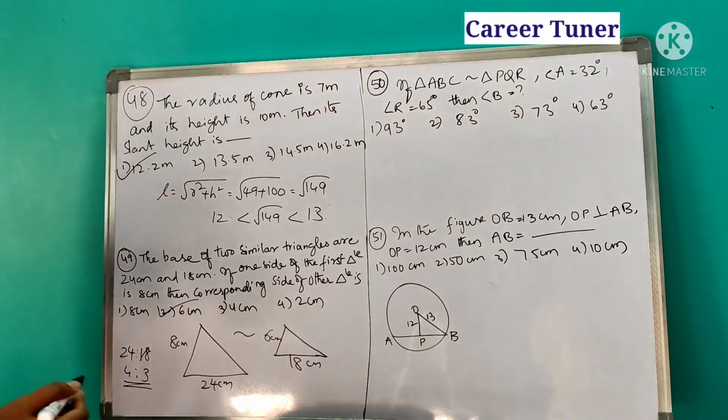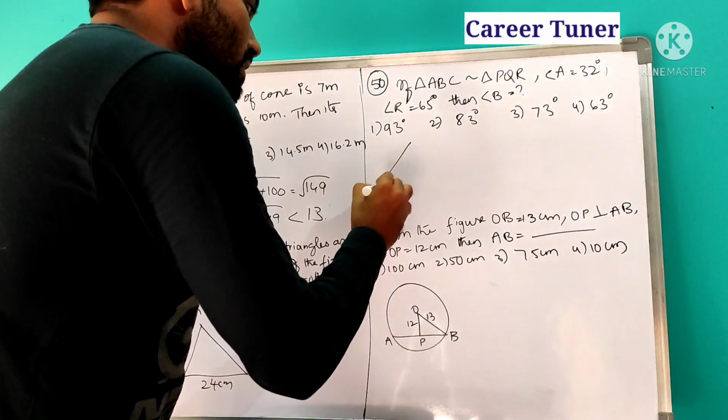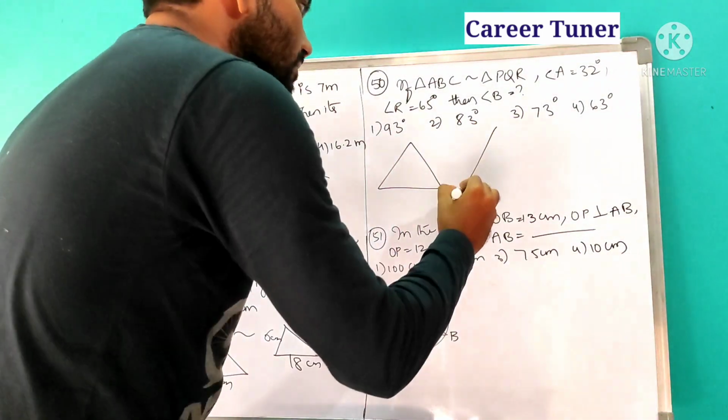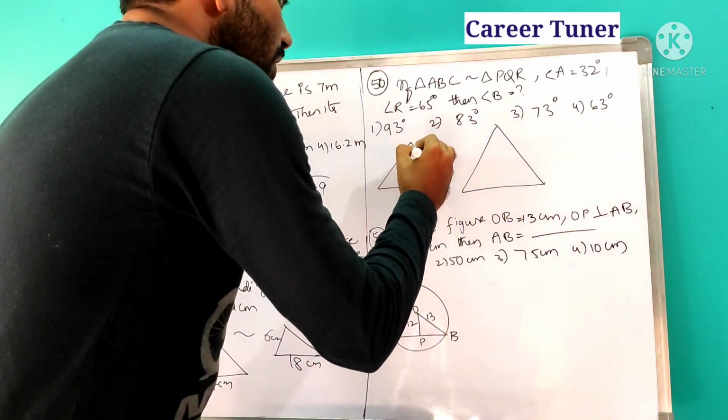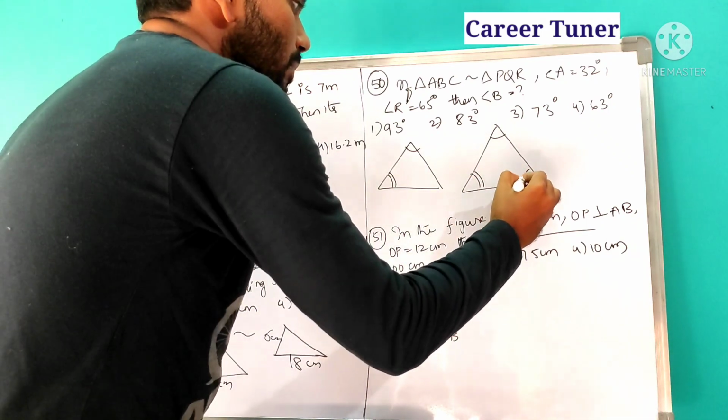6 centimeters. Next, if triangle ABC is similar to triangle PQR, if they both are similar, then what happens? Corresponding angles will always be equal. Corresponding sides are proportional.